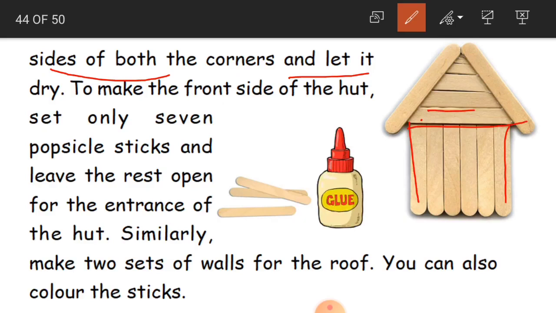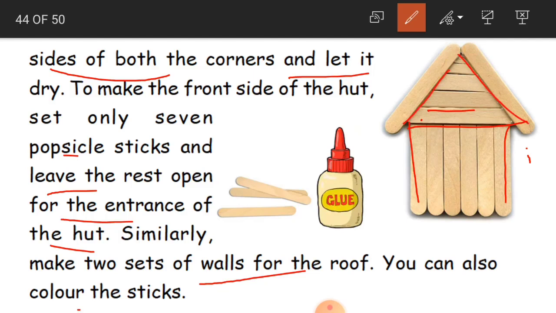To make the front side of the hut, what you have to do? Set only 7 popsicle sticks and leave the rest open for the entrance of the hut. Similarly, make 2 sets of walls for the roof. Here you are only able to see one part, children. So you have to make another 2 sets of walls for the roof. So this is the roof.